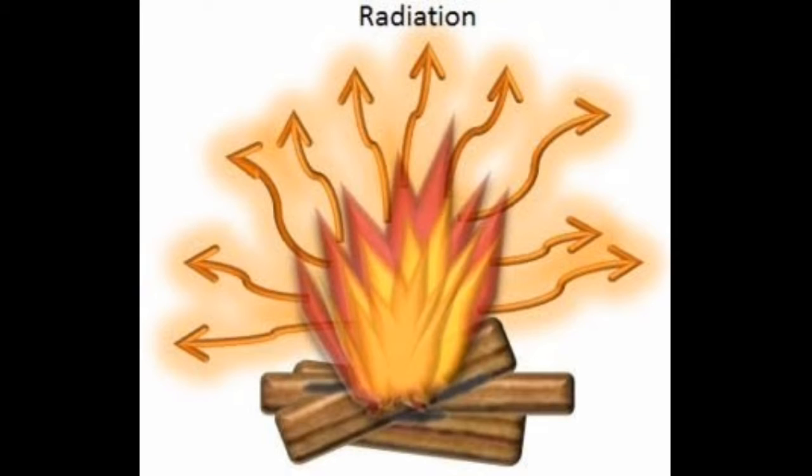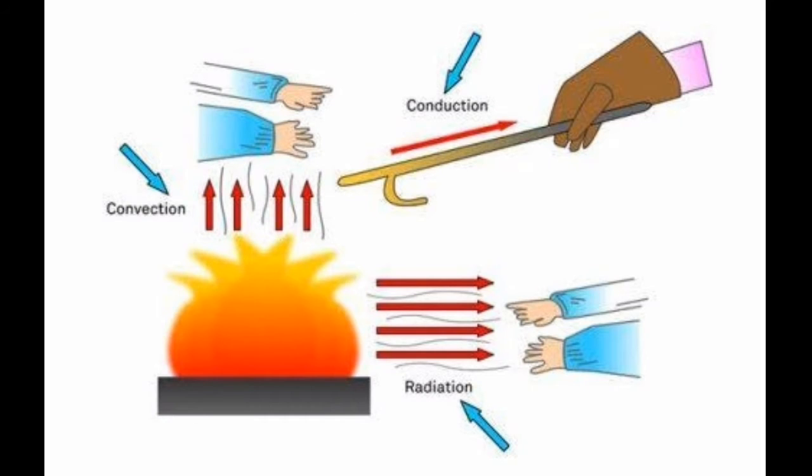You people have seen a thermometer. So see, air is an insulator. So while using the thermometer, heat cannot reach the thermometer by conduction and convection. So then how does the heat reach the thermometer? Heat reaches the thermometer with the help of radiation. Okay, so the heat absorbed by the body being heated through radiation depends upon the distance between the body and the source of heat. That is why we are keeping the thermometer close, and that is why it absorbs the heat of the body and shows us the temperature.